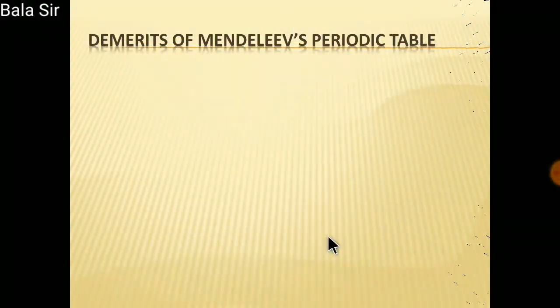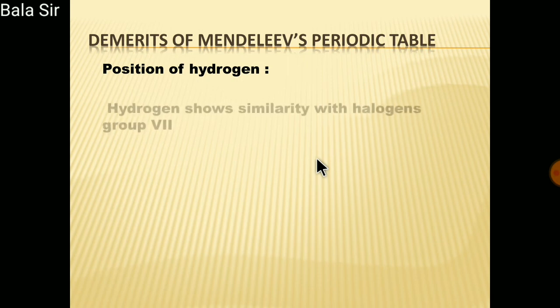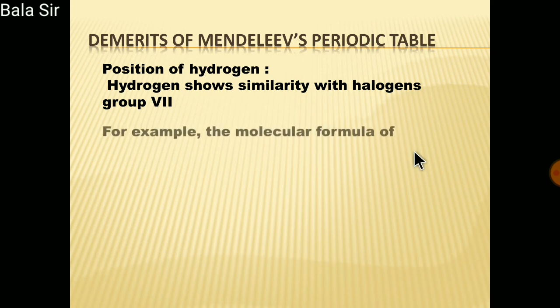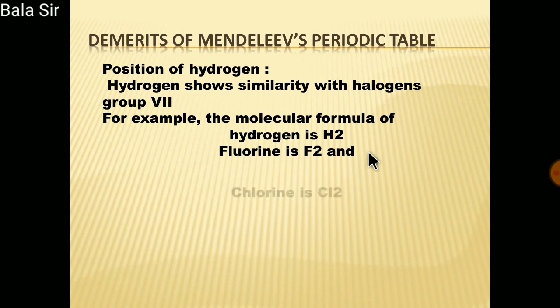Now let's see the fourth one, position of hydrogen. Hydrogen shows similarities with the halogen group, which is group 7. For example, the molecular formula of hydrogen is H2, while the molecular formulas of fluorine and chlorine are F2 and Cl2.